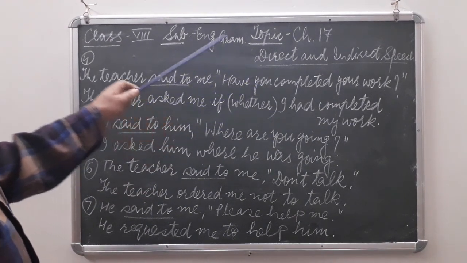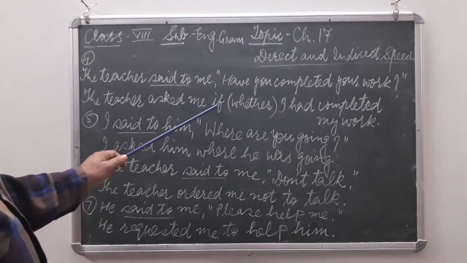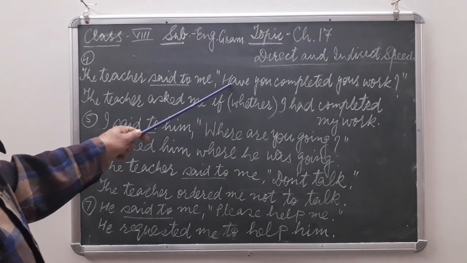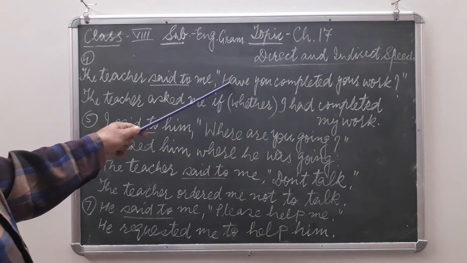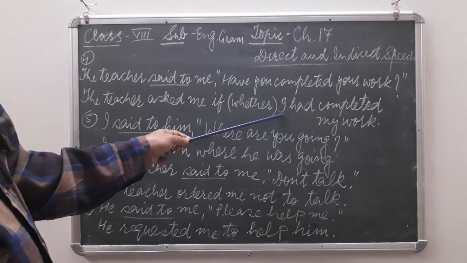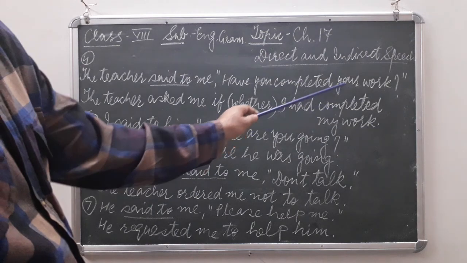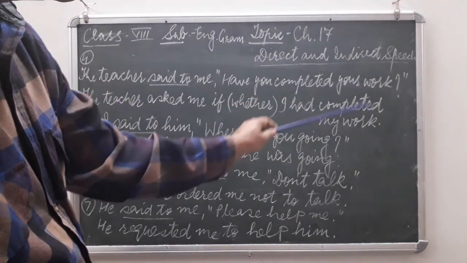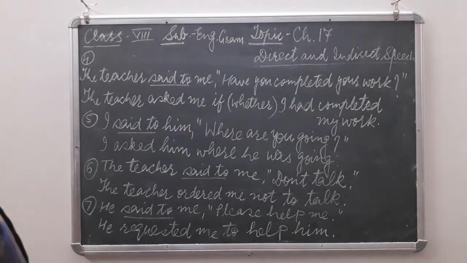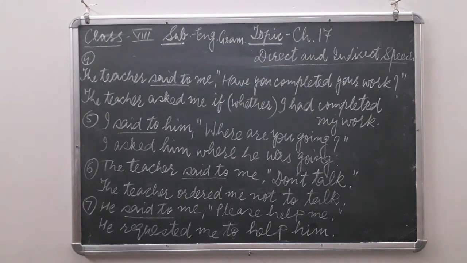"You". "You" stands for me, and here "me" will become "I". The teacher asked me if I. Then this sentence is given in present perfect. It changes into past perfect. Past perfect means "had" and the third form of the verb. So what will be the answer? I had completed my work. Here "your work" means whose work? My work. Full stop. The comma, inverted commas and question mark will be removed.